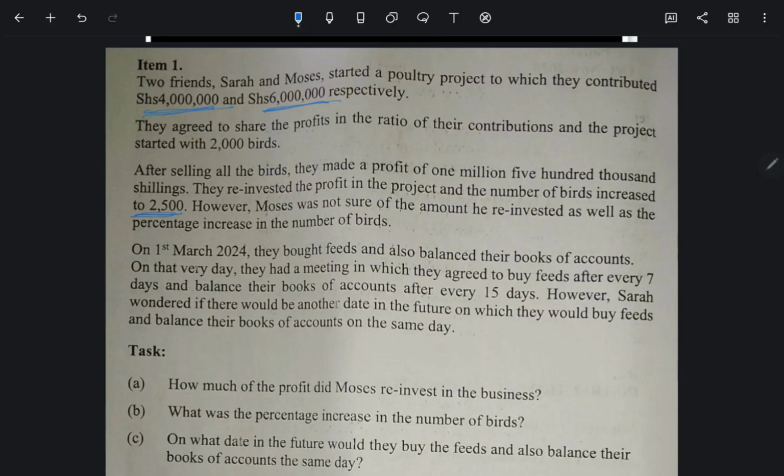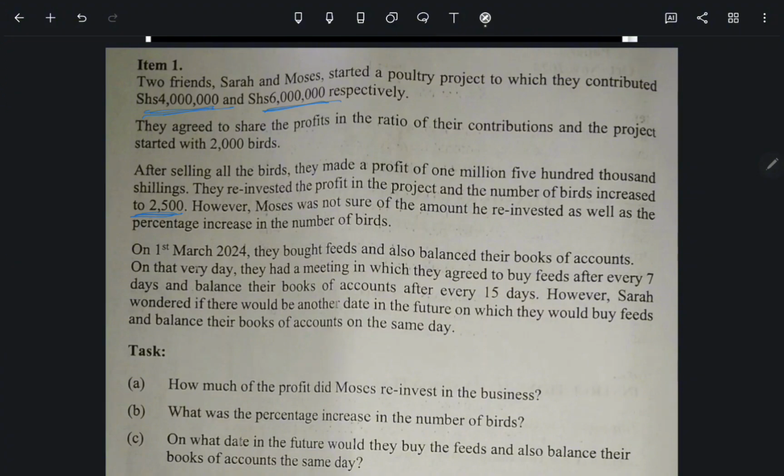So our tasks are as follows. How much of the profit did Moses reinvest in the business? That is the first one. Then the second task is requiring us to find out the percentage increase in the number of birds. And then finally, part C says, on what date in the future would they buy the feeds and also balance their books of accounts the same day. So this is our scenario.